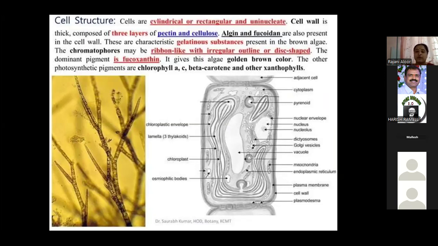And the dominant pigment is fucoxanthin. That's why this algae gives the golden brown color. The other photosynthetic pigments, chlorophyll a, c, beta carotene, and other xanthophylls are present.